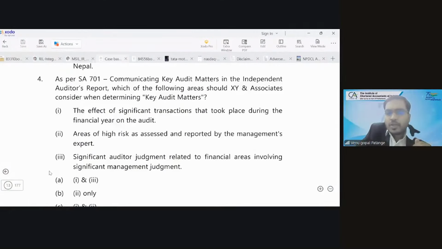Although it is a case-based question, the question is very straightforward. As per SA 701, communicating key audit matters in the independent auditor's report, which of the following areas should XY and Associates consider when determining key audit matters? 1. Effect of significant transactions that took place during the financial year on the audit. 2. Areas of high risk as assessed and reported by the management expert. 3. Significant auditor judgment relating to financial areas involving significant management judgment.